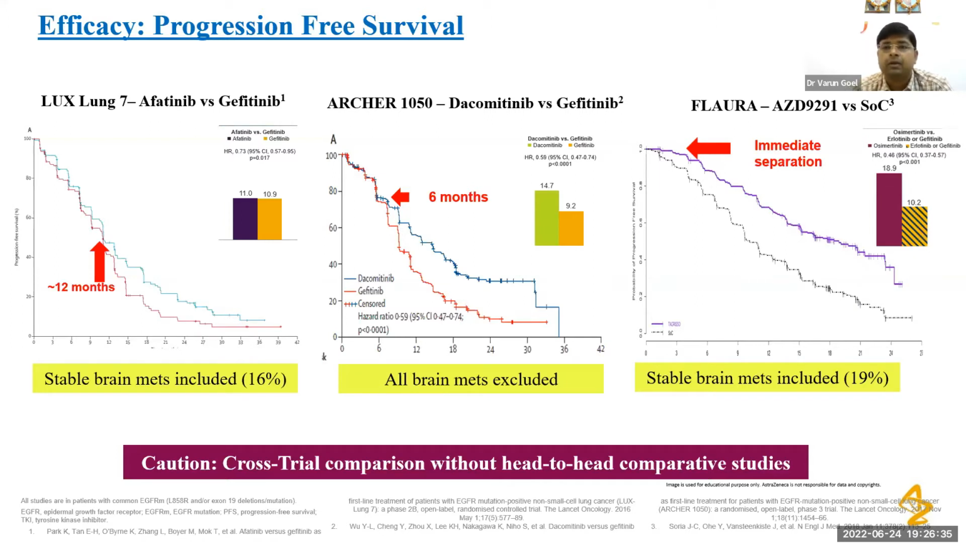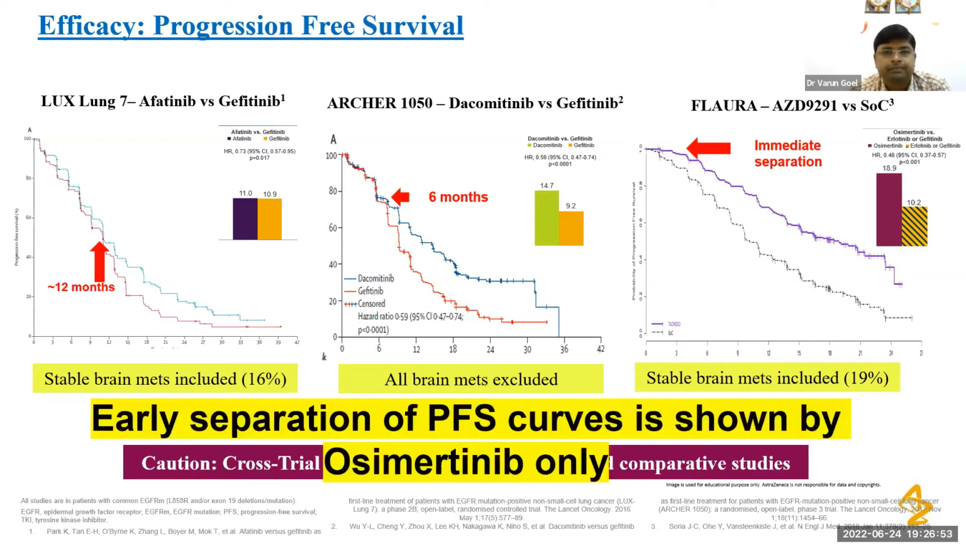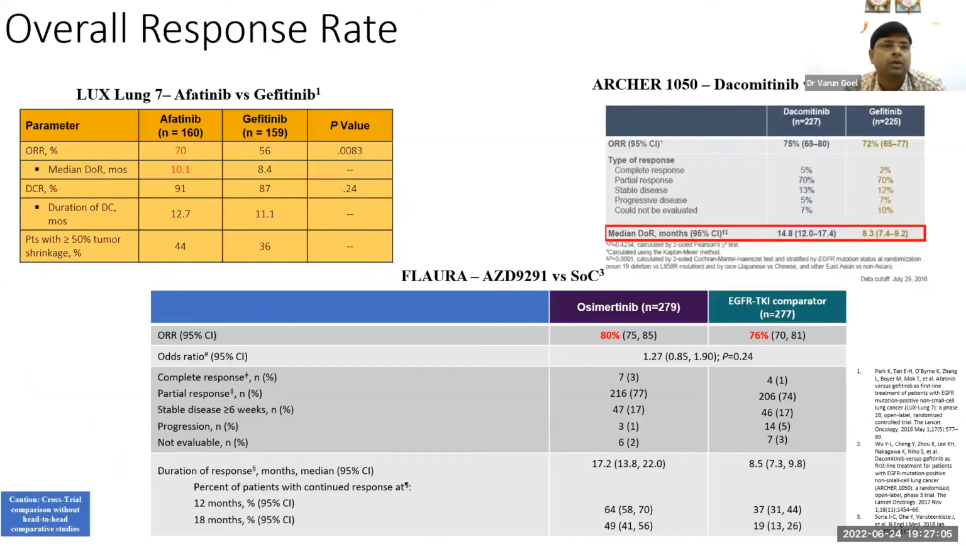But in the FLAURA study, if we use third generation TKI, the benefit compared to the first generation TKI is from the beginning only. There is immediate separation of the curves with the initiation of treatment. So early separation of PFS curves is shown by osimertinib only. Otherwise, with afatinib, separation occurs 12 months later. With dacomitinib, 6 months later. So this is regarding PFS. We should not go just for numbers. We should see what the exact mechanism is and how these curves are separating from each other, and when.